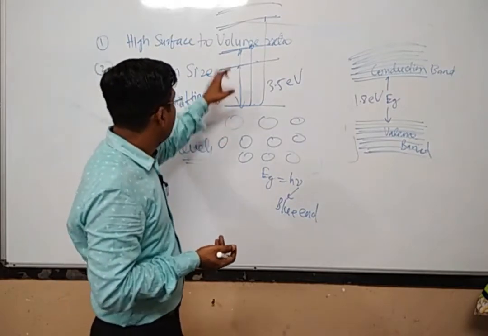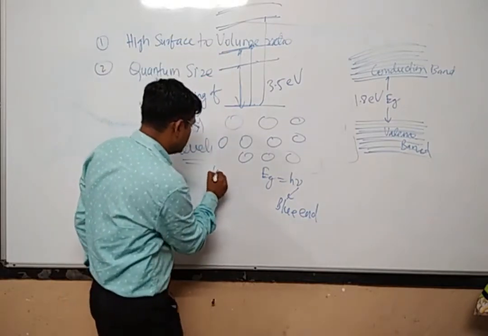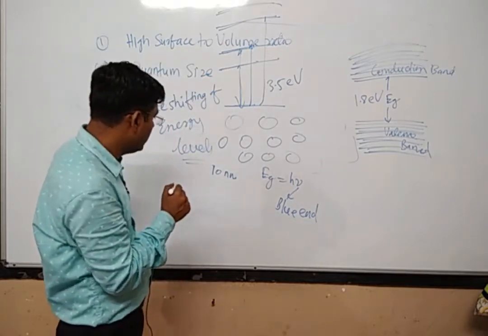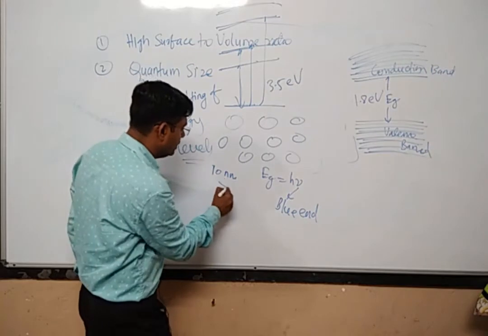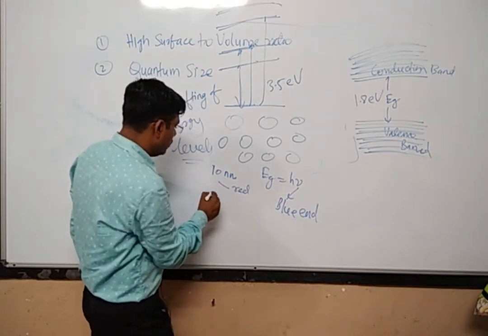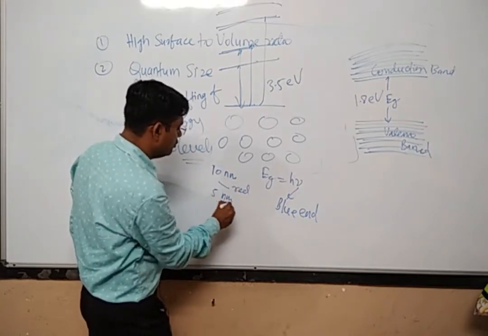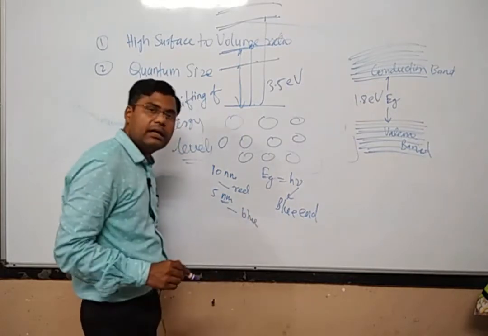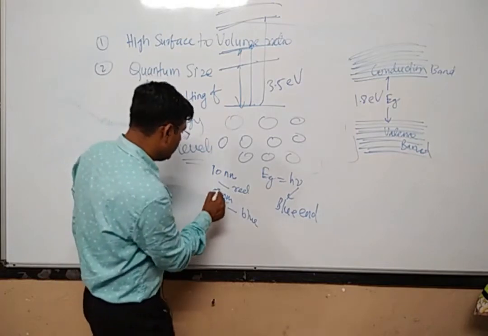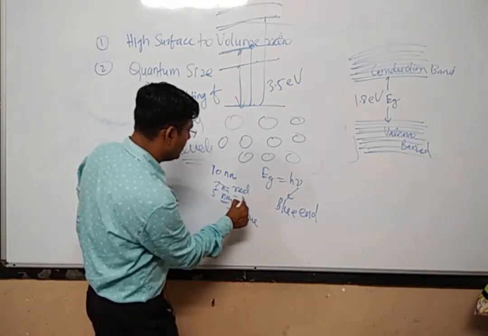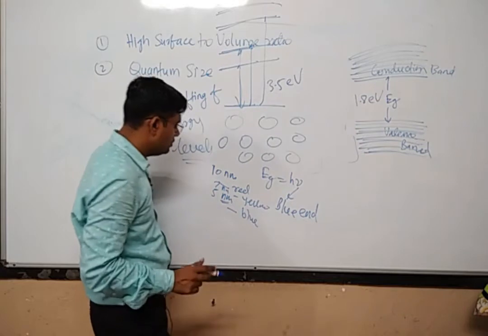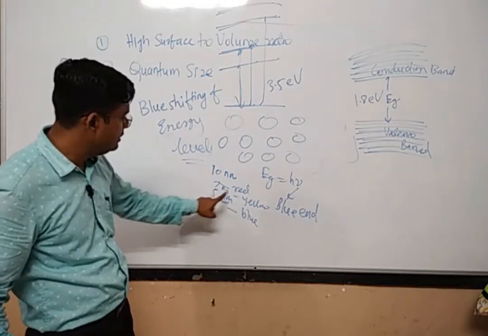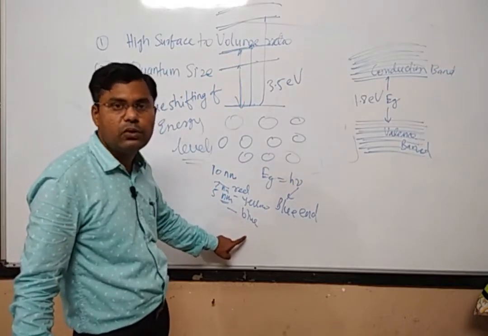So for the size of 10 nanometers of gold nanoparticle, you may get the red color. For the size of 5 nanometers, you may get the blue color. Sometimes for the size of 7 nanometers, you may get the yellow color. So you see, the color is shifting towards the blue end as the size is decreasing.